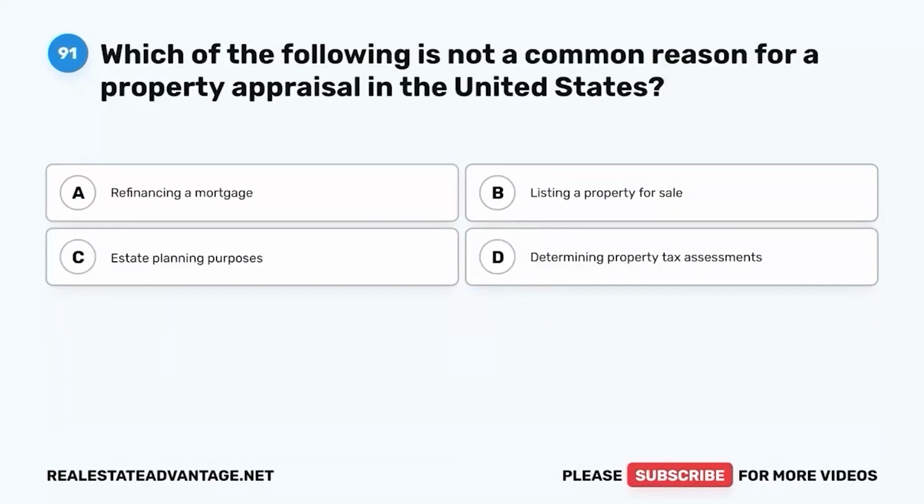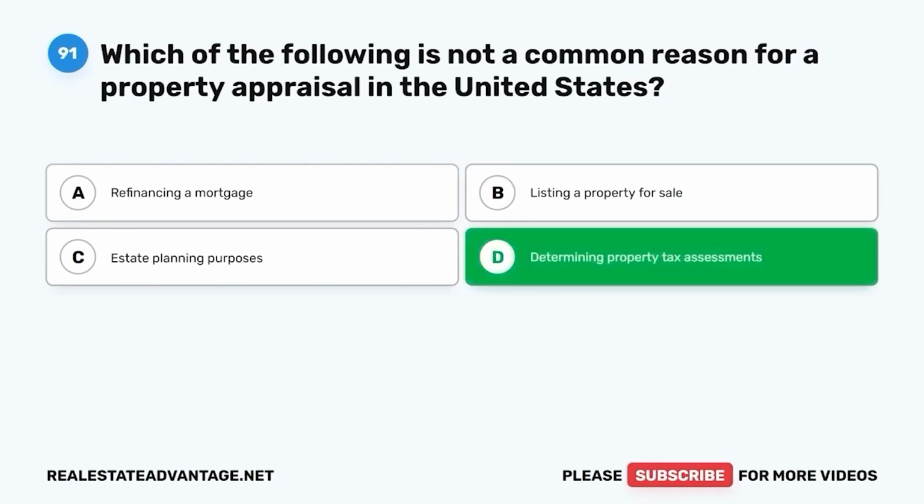Question 91. Which of the following is not a common reason for a property appraisal in the United States? A. Refinancing a mortgage. B. Listing a property for sale. C. Estate planning purposes. D. Determining property tax assessments. The correct answer is D, determining property tax assessments.